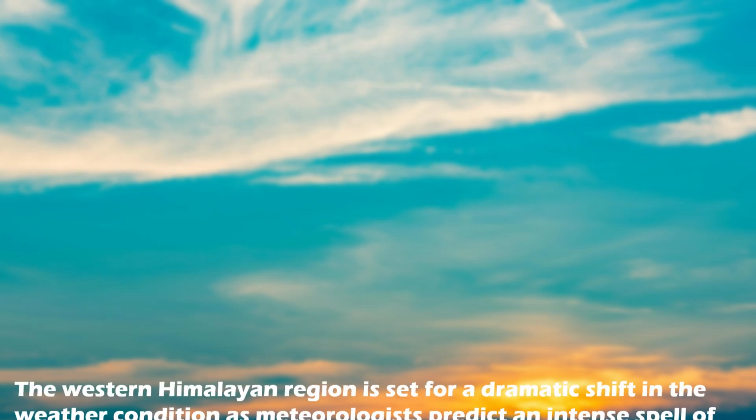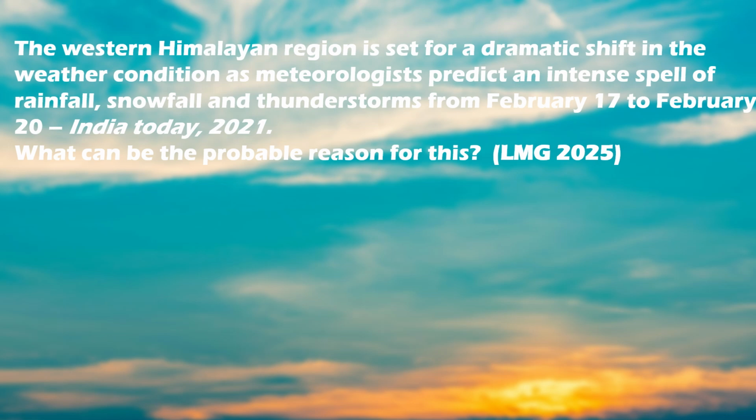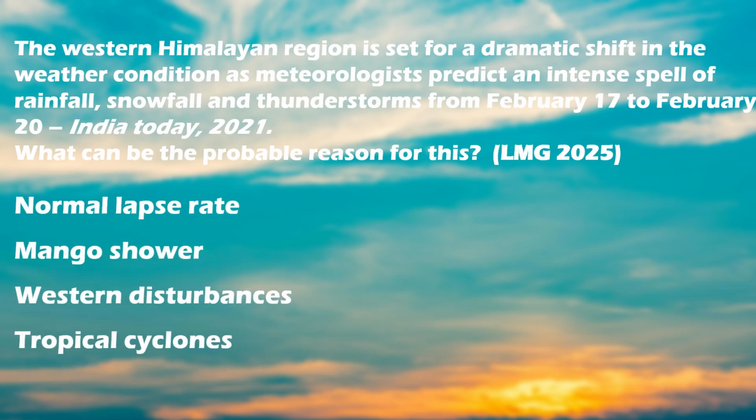And the next question, the western Himalayan region is set for a dramatic shift in the weather condition as meteorologists predict an intense spell of rainfall, snowfall and thunderstorms from February 17th to February 20th. It is a newspaper article from India Today in 2021. What can be the probable reason for this? And the options are normal lapse rate, mango shower, western disturbances and tropical cyclones.